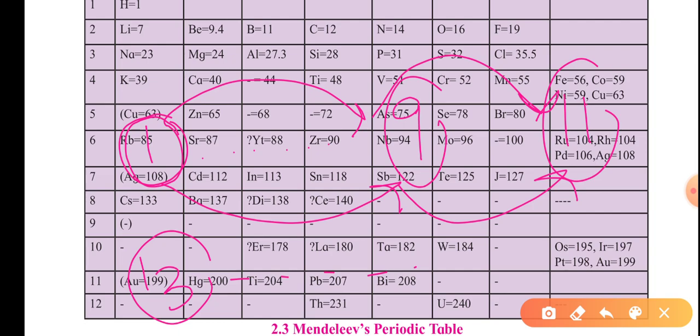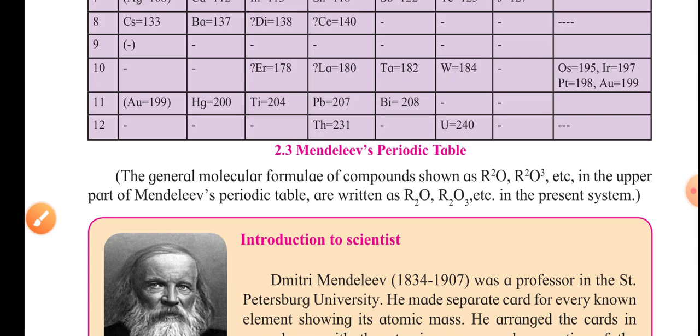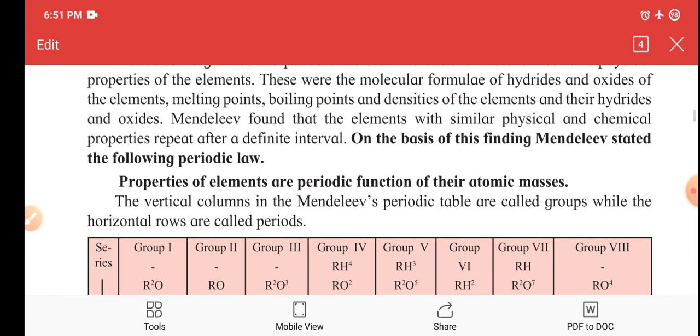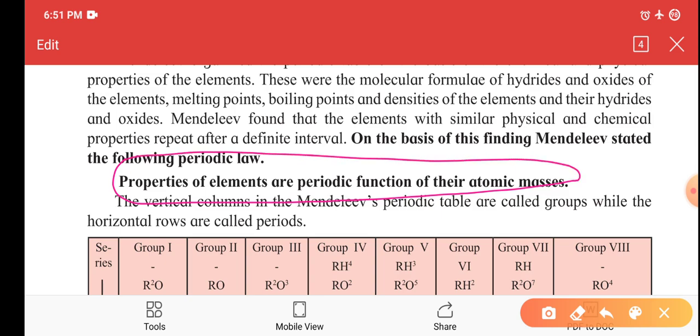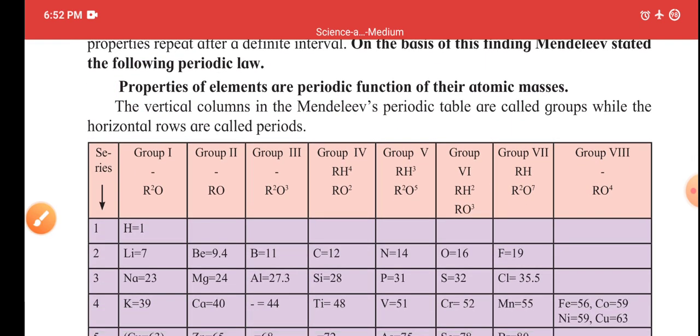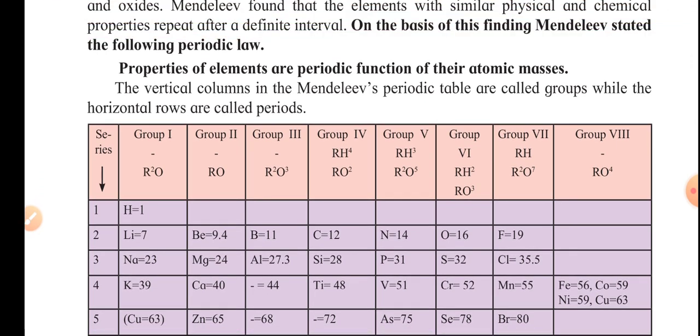Let me say the periodic law clearly. The properties of elements are a periodic function of their atomic masses. Which means what? An element shows similarities with its earlier elements after a certain period. On this periodic table itself, we can try to understand this law.